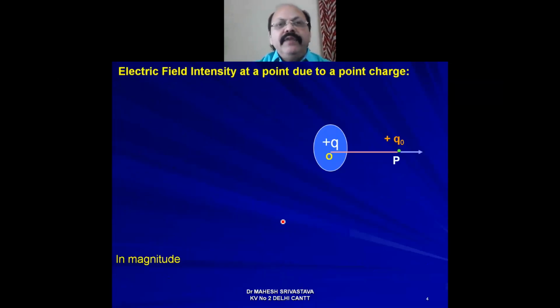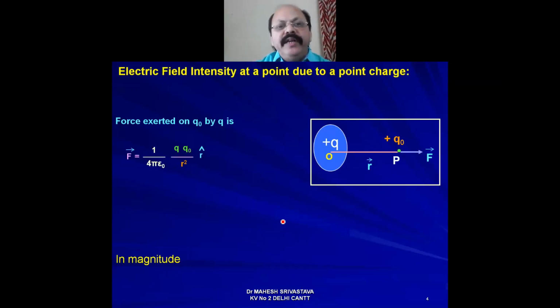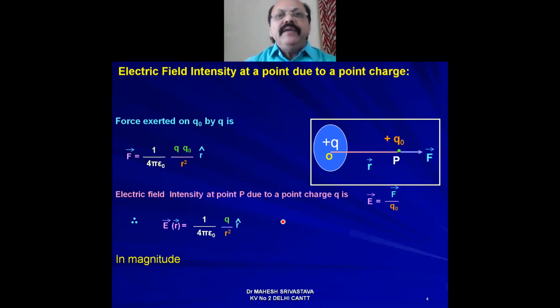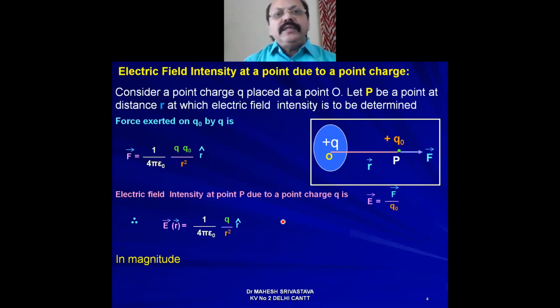Now we will find out the electric field intensity at a point due to a point charge. We are going to find an expression for electric field intensity at a point due to a point charge. For that purpose, we consider a point charge plus Q placed at point O. Let P be a point at which electric field intensity is to be determined, placed at distance R from point O, at which the point charge is placed.